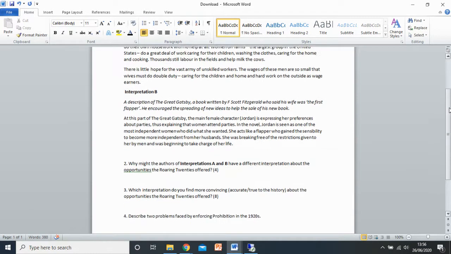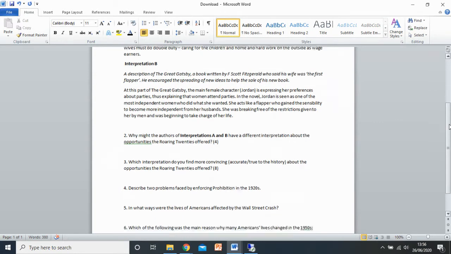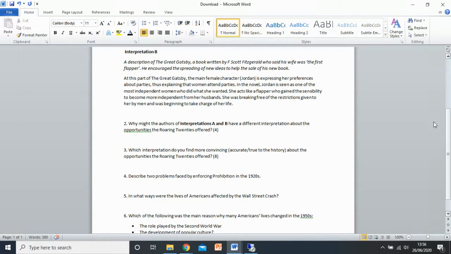Okay, and then you do the same for the next source. So I'm calling them interpretations, that's what I should be calling them. For this one, what makes this one true to the history? So why is that one accurate? Why is that one convincing and telling the truth about what's going on? Okay, and at the end you need to do a short summary of which one you think is most convincing, because that's what the question's asking you.